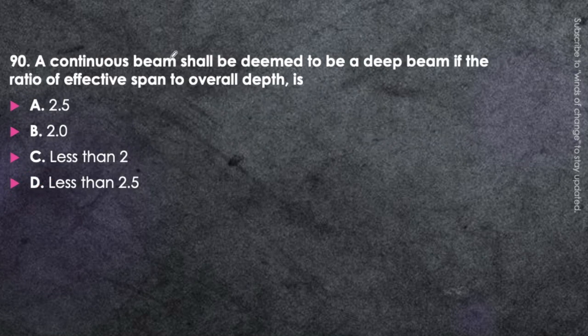Next question and last question of this video. The continuous beam shall be deemed to be a deep beam if the ratio of effective span to overall depth is 2.5, 2, less than 2, or less than 2.5. Just think about it. When we call a beam a deep beam, the ratio of effective span to overall depth, when it is 2.5, that is option A will be correct. Memorize it. L effective upon overall depth, if this ratio is 2.5, then it is called a deep beam. So here we will finish with the 90th question of this video.